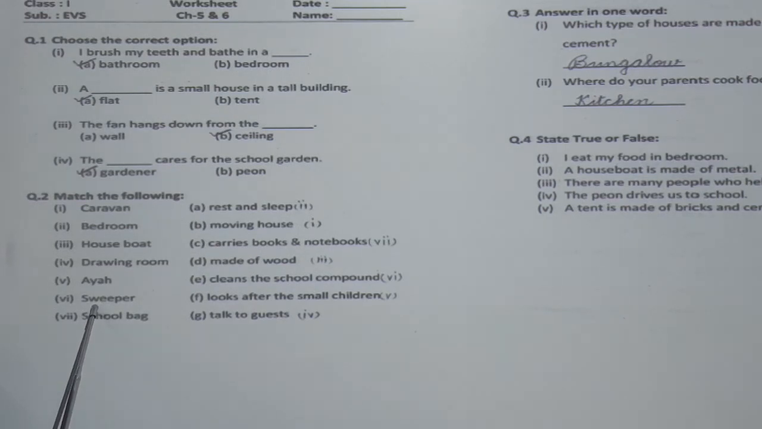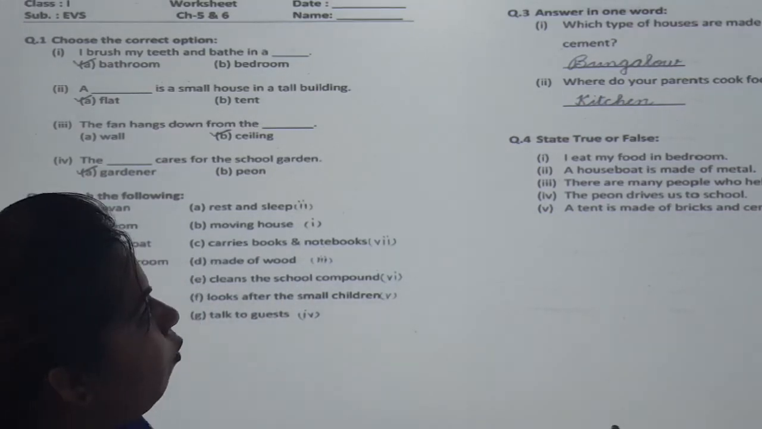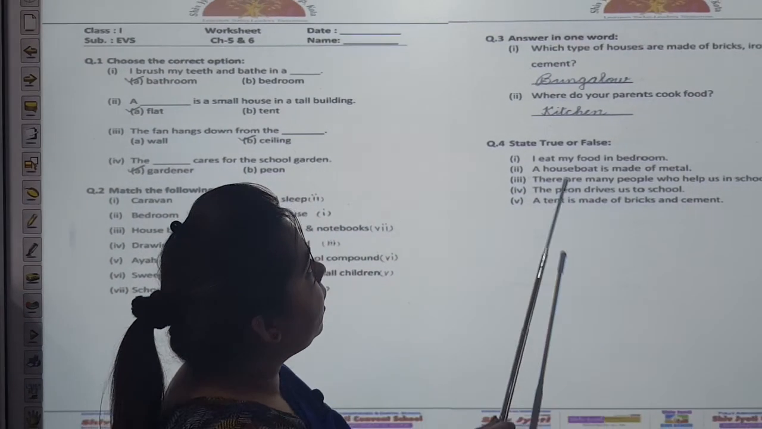Sweeper. Now, sweeper is a person who keeps our school clean. So, the option is E, cleans the school compound. Number 7, school bag. Now, what all things we carry in our school bag? We carry books and notebooks. Option number C. Now, we will discuss question number 3.